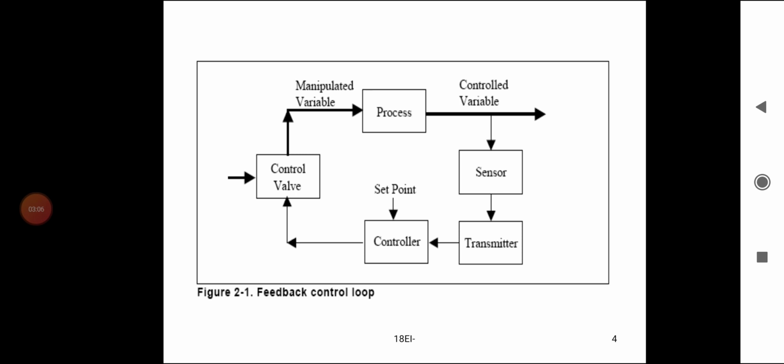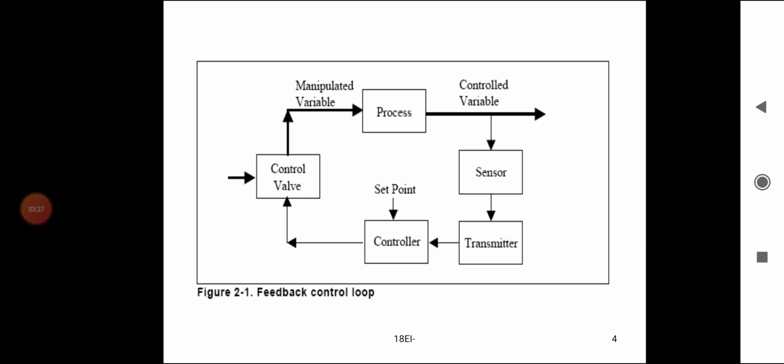The controller has a set point or reference point. The feedback signal and set point are compared, and the controller develops a control signal based on the error signal. The error detector is a part of the controller.